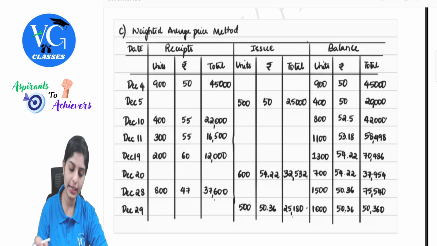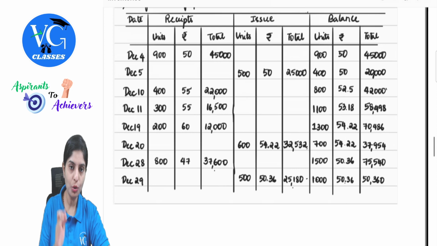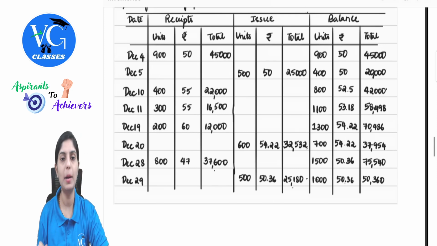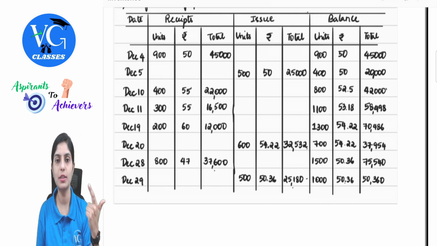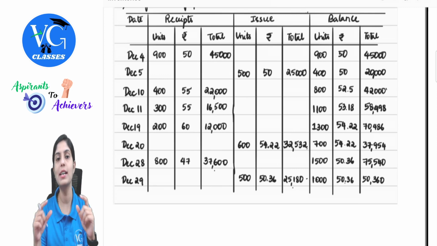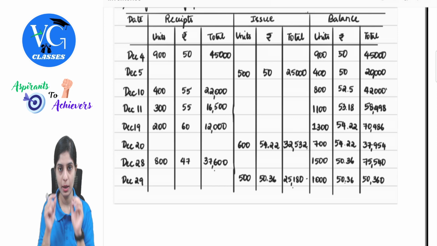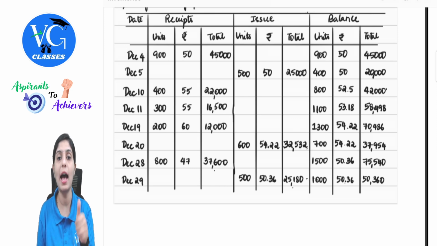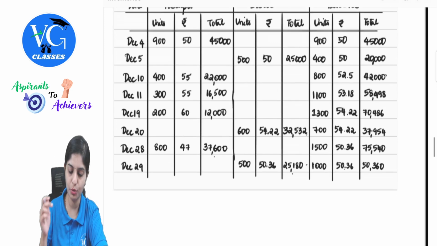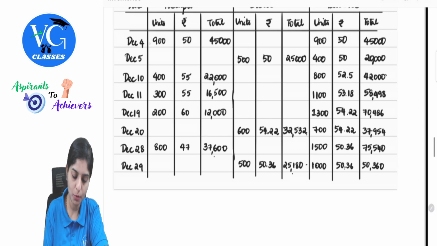So how do we calculate that? See here, the stores ledger format will be the same, but like you saw in first in, first out and last in, first out, we will not write those in separate tranches because this is with respect to averaging the price. So there will be one fixed price with respect to quantity. Finding out that price is the important activity in this particular method. Let's look into how to do this. Same question, December 4th, 900 units bought at 50. So same balance.